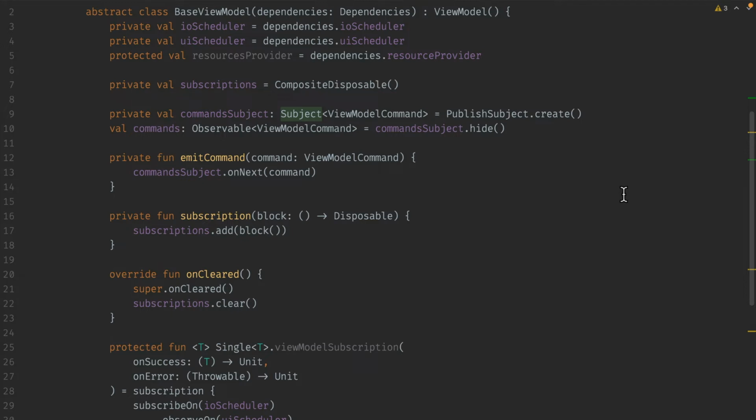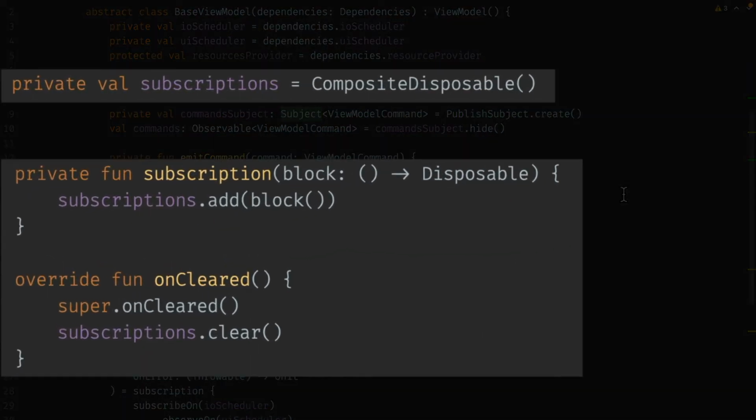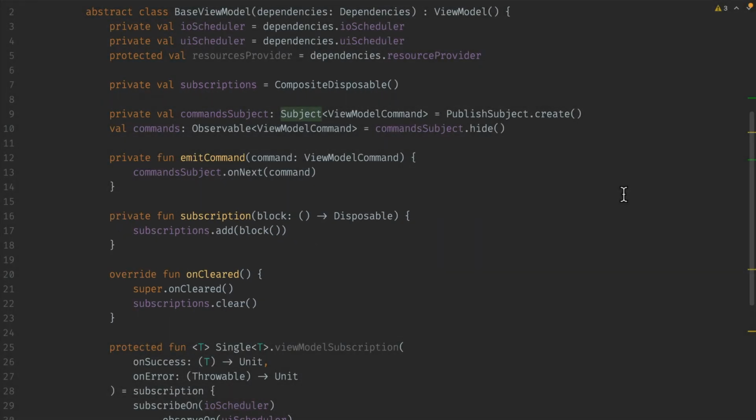Next, we're going to see the subscriptions object. This is a composite disposable. Every time we subscribe to a single or a completable, some disposable is going to be returned. This disposable needs to be disposed when you're done with the screen. In this case, in the onCleared function, we're going to clear this object.